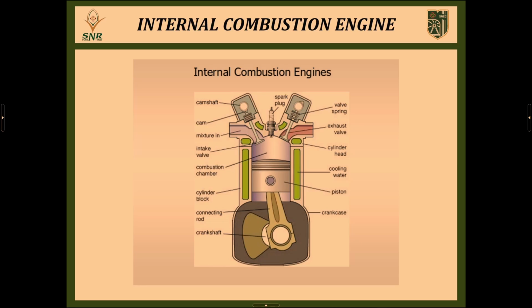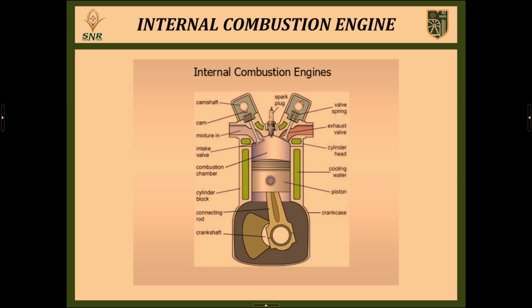So the entire parts of an internal combustion engine are assembled in this cylinder only. It is a closed assembly, one object, like a cylinder. So the next one is the piston. The piston is a reciprocating device. Inside the cylinder the piston will reciprocate up and down.